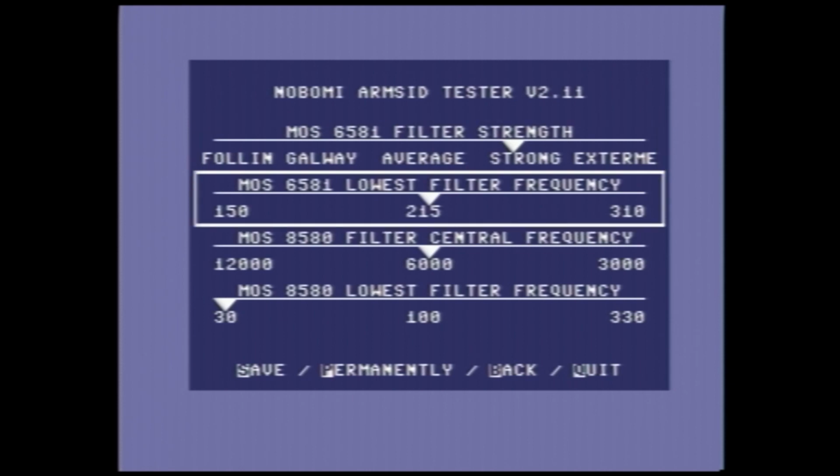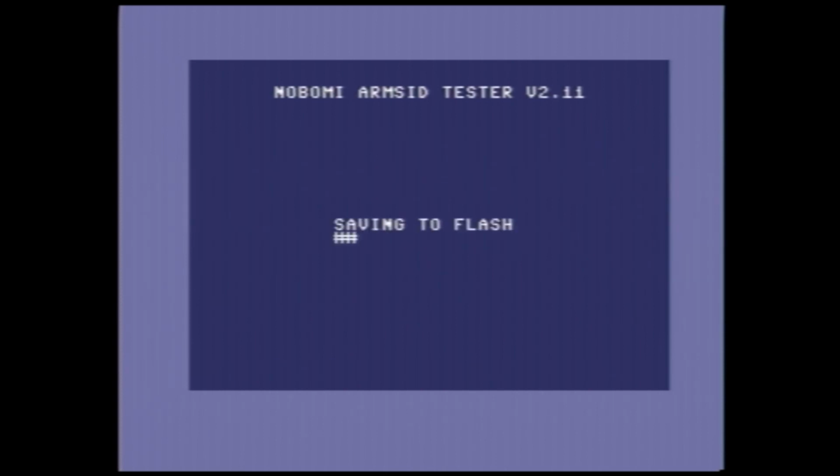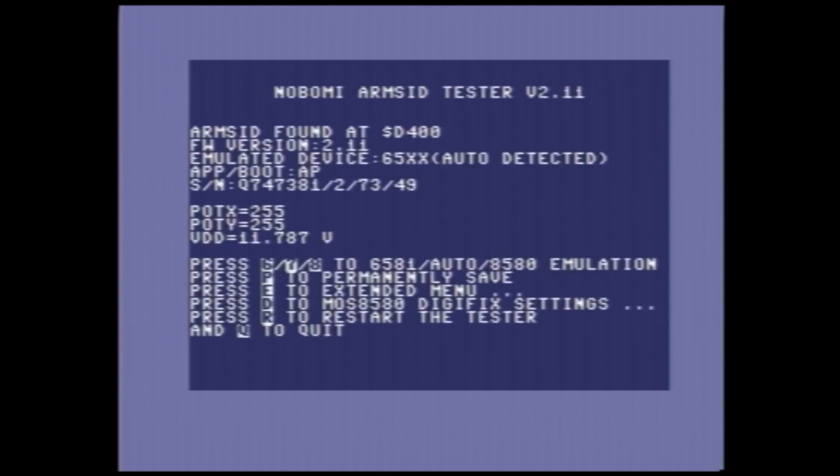And then for lowest filter frequency, let's reduce that slightly, I think. Oh, wrong way. There only is the 3 steps actually here, so just the 150, 215 or 310. Let's set it down at 150, see what that does. We can hit save, which just saves it temporarily. So when you power cycle, the settings will revert. Or we can hit P for permanently, which will write it onto the ARMSID. Let's see if that's made any difference to how this chip sounds.